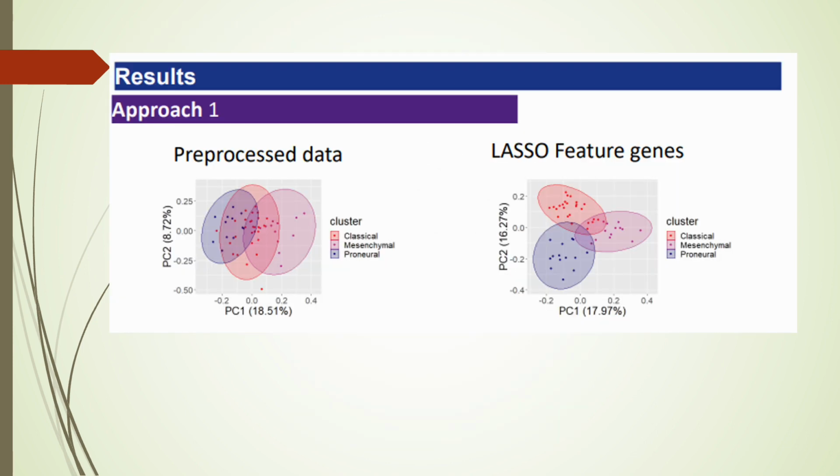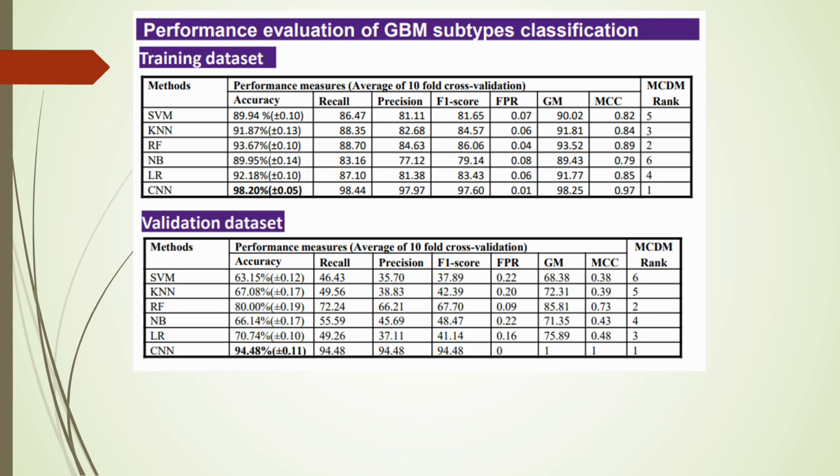And next, I have applied the PCA to check the distribution of GBM subtypes. PCA was done on the pre-processed data and the features selected from lasso, and we can see that in the pre-processed data, PCA failed to separate the GBM subtypes, and lasso features are able to distinguish the GBM subtypes. Next, I have applied different machine learning and deep learning methods to classify the GBM subtypes, and we can see that CNN, that is the convolutional neural network, performs better than all other machine learning algorithms in the training data